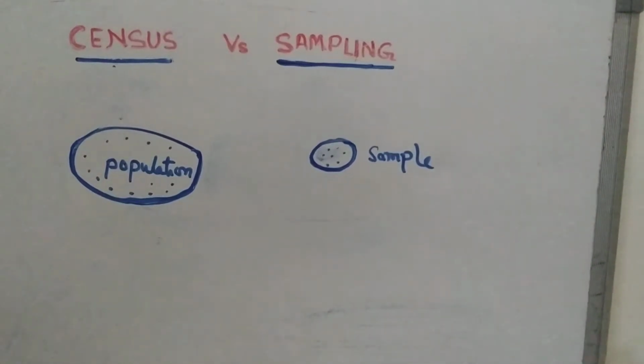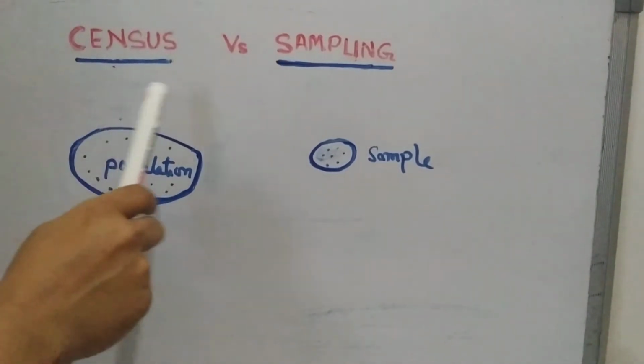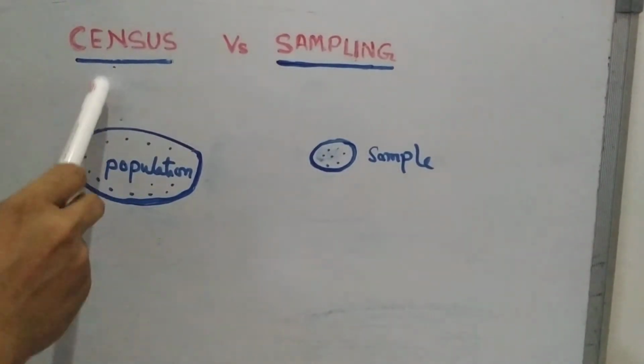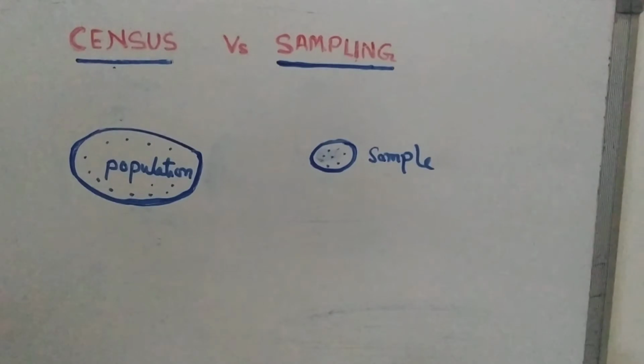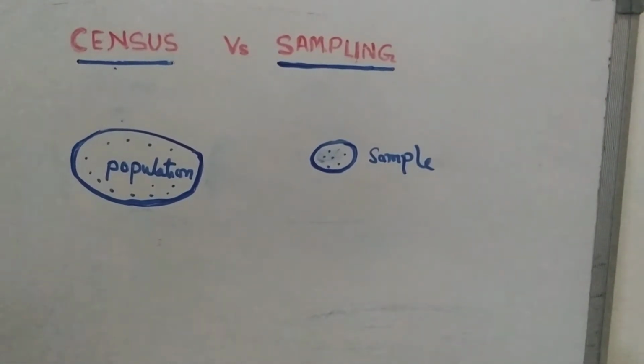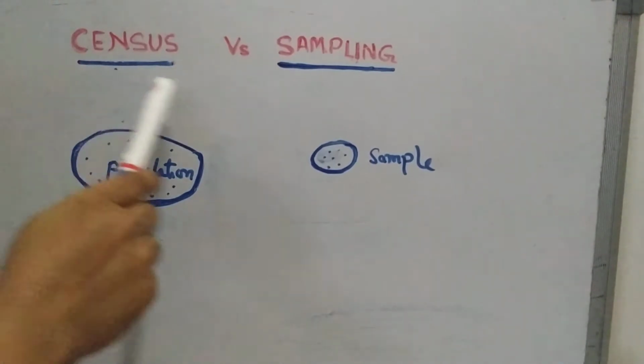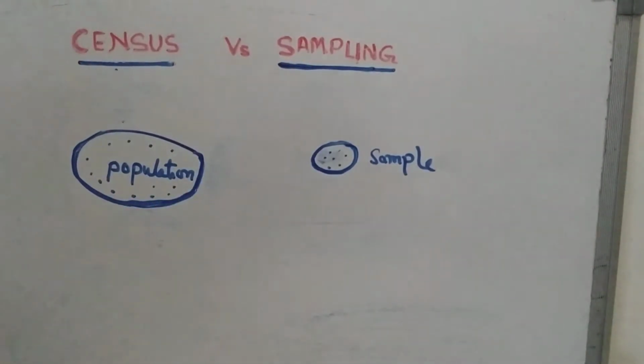Hello students, let us understand census and sampling. What is census and what is sampling? Statistical data can be collected either by census enquiry or by sample enquiry.